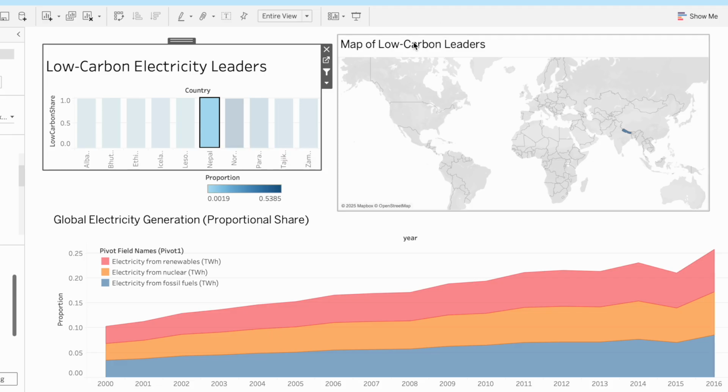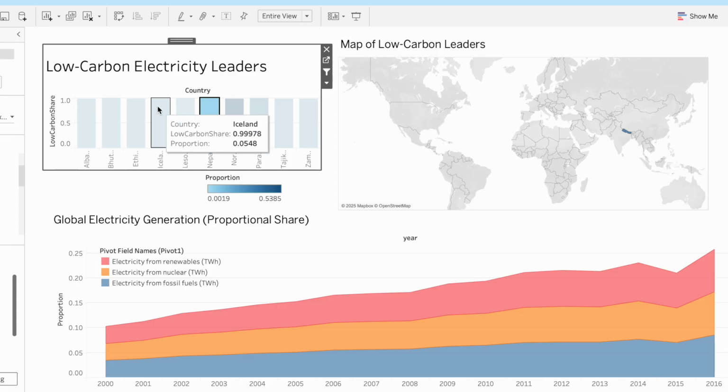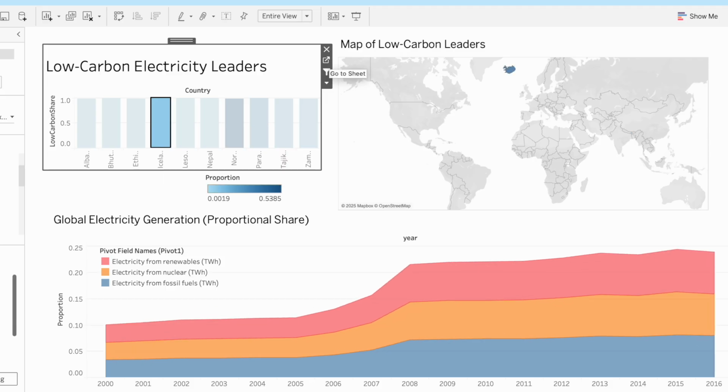In essence, this dashboard presents a concise yet powerful narrative of the global energy transition. It effectively contrasts the success of individual leading countries with the slow, gradual pace of worldwide change, highlighting both the potential for a sustainable future and the significant work that remains to be done.